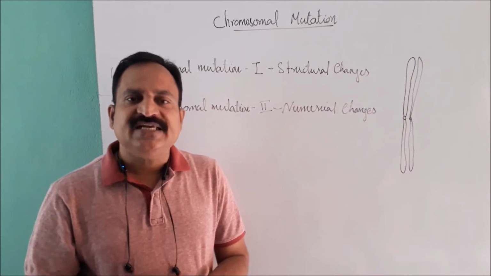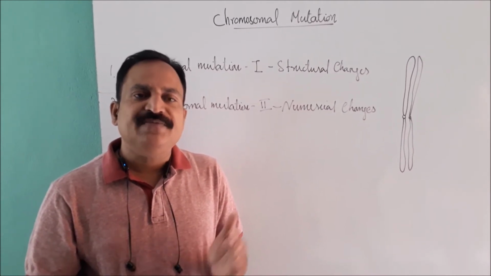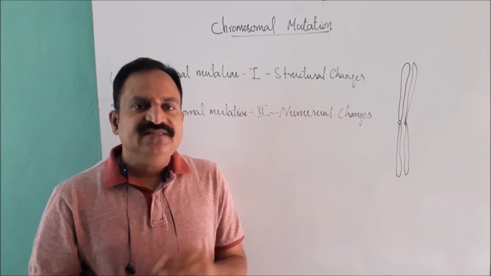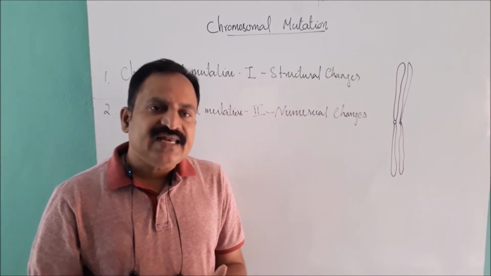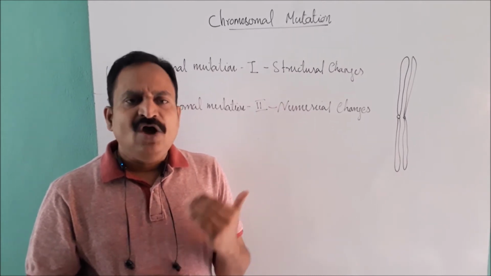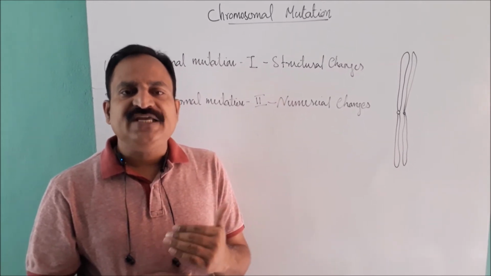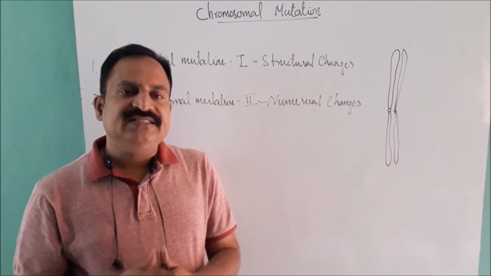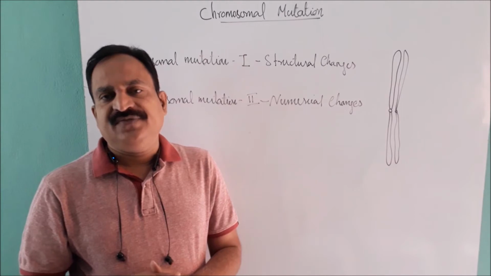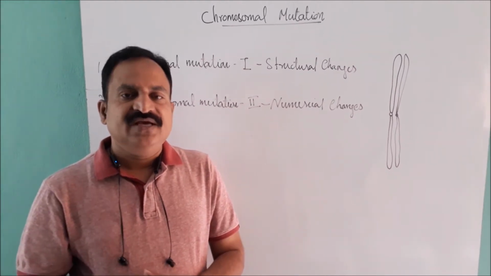The terminal deletion can occur due to loss of the terminal section of chromosome. This involves a single break in the chromosome. The intercalary deletion occurs due to the loss of an intermediate section of the chromosome. This involves two breaks on either end of the deleted section.